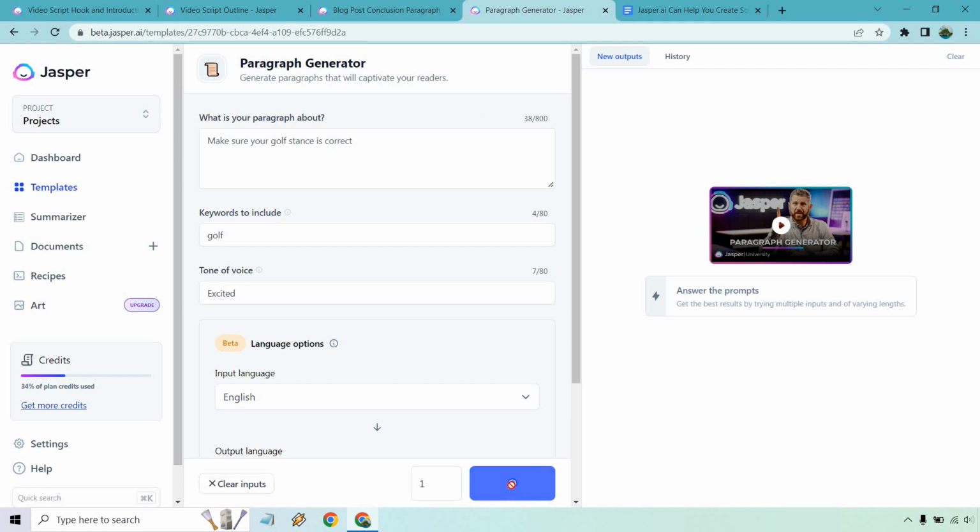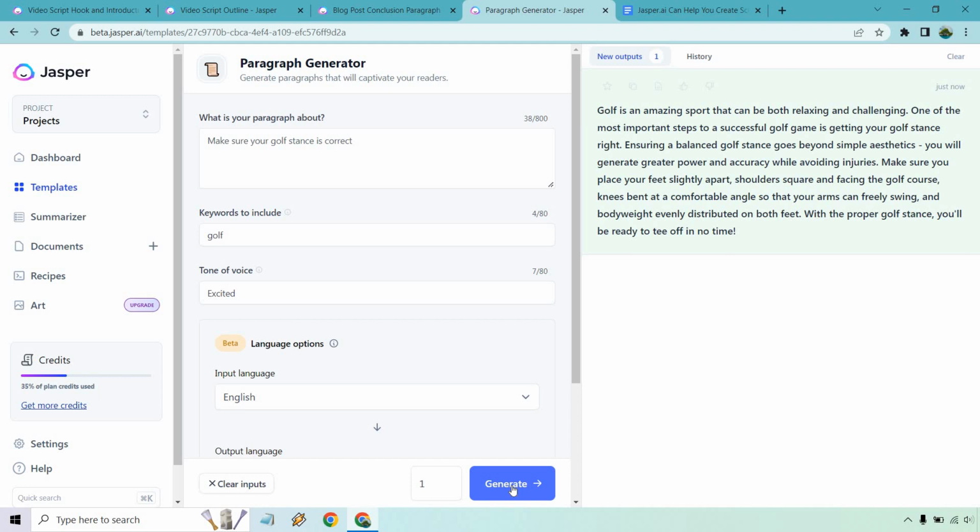Let's generate. So it can be both relaxing and challenging. One of the most important steps to a successful game is getting your golf stance right. Ensuring a balanced golf stance goes beyond simple aesthetics. You will generate greater power and accuracy. Okay, here we go. So make sure you place your feet slightly apart, shoulders square and facing the golf course, knees bent at a comfortable angle so that your arms can freely swing, and body weight evenly distributed on both feet. With the proper golf stance, you'll be ready to tee off in no time and be able to shoot the best round of golf.